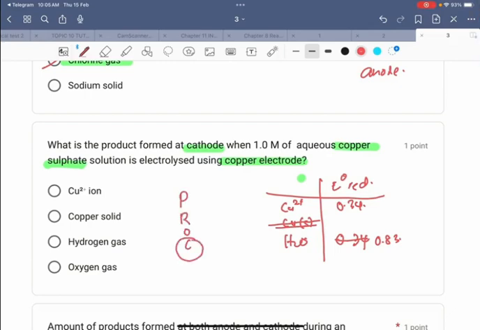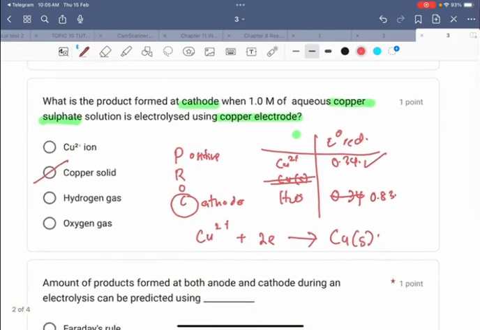Because it occurs at cathode, it must be more positive. So the answer is 0.34. Copper 2 plus will receive 2 electrons to produce copper solid. So the copper solid will be deposited at cathode.